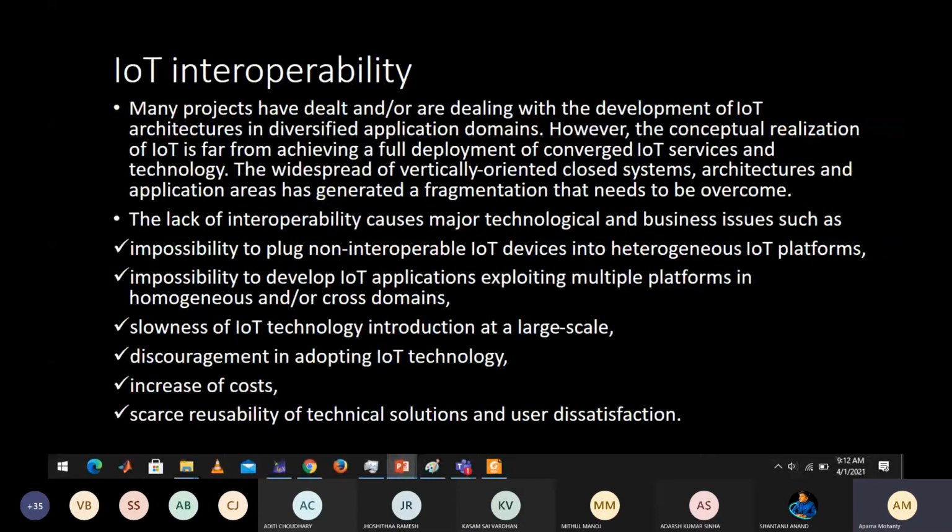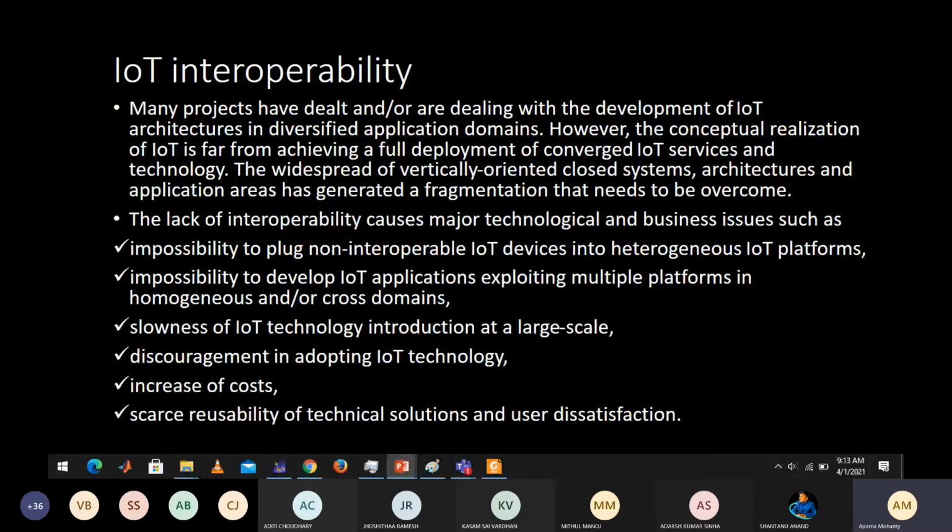Next is the impossibility to develop IoT applications exploiting multiple platforms in homogeneous and or cross domains. If we don't give access to others or rely on others, their knowledge or expertise cannot be brought into our product. That is one of the major drawbacks. Then there is the slowness of IoT technology. If you go for large scale production, your product might become slow, and nobody will be able to help you because you are not ready to share your component or product with anybody.